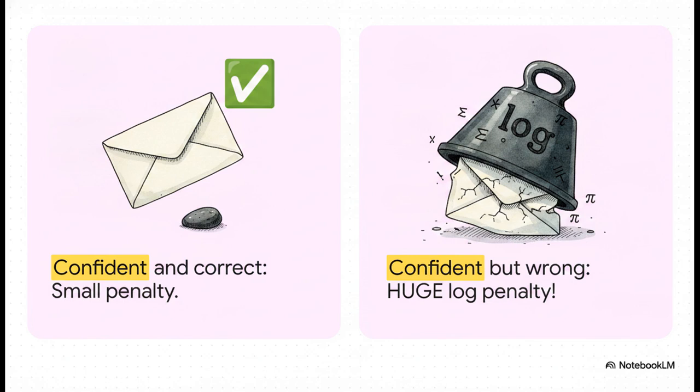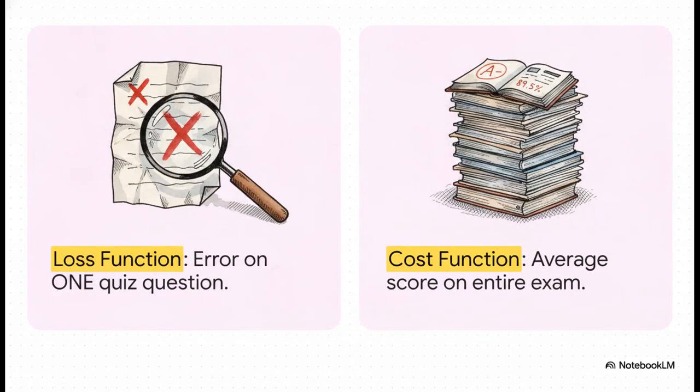But what if we aren't predicting a number, and instead we're looking at a category, like trying to figure out whether an email is spam or not? For that, we use cross-entropy loss. The math here uses a logarithm function, which has this really beautiful property. If the model predicts there's a 95% chance an email is spam, and it actually is spam, the penalty is tiny. But if the model is highly confident, say 95% sure it's just a normal message, and it turns out to be spam, the logarithm creates a massive penalty. It forces the model to learn that being highly confident but completely wrong is literally the absolute worst thing it can do.